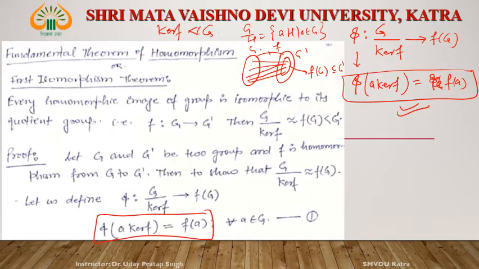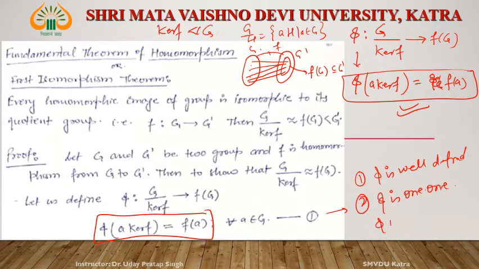Then in this case we have to show, number one, that phi is a well defined map; number two, that phi is one-one; and number three, that phi is onto.